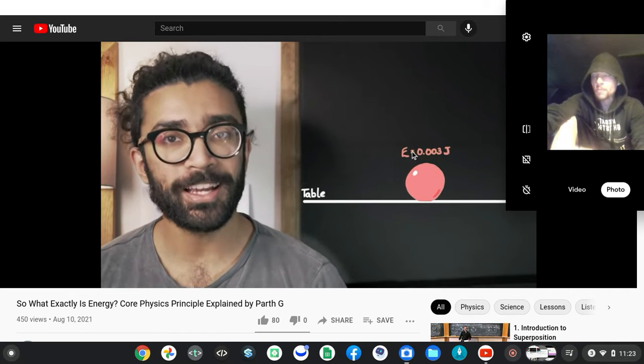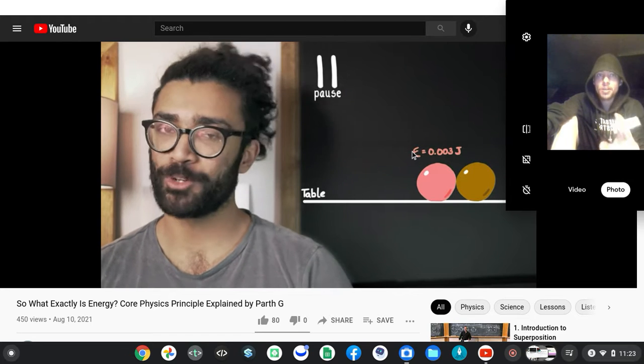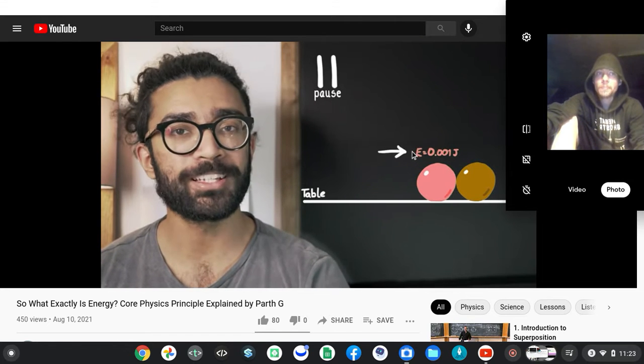This ball collides with another ball placed here. At this point, lots of energy transfers occur. So, for example, what happened, the first ball loses kinetic energy.